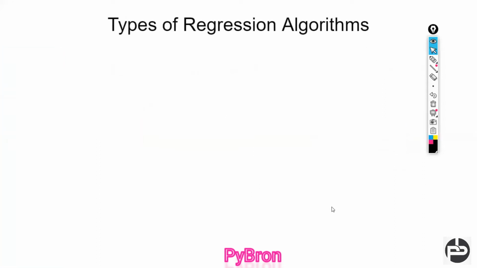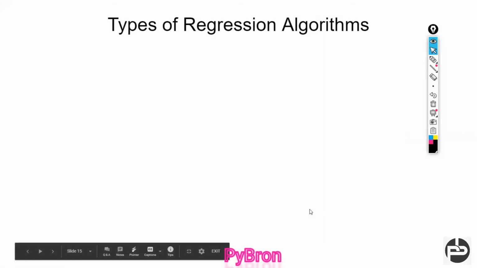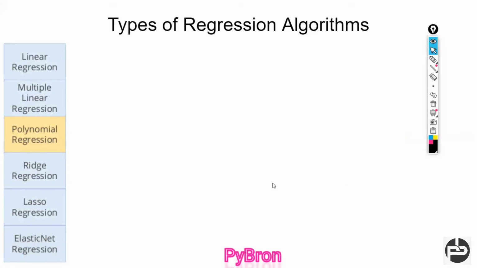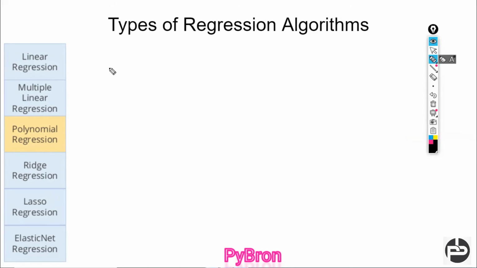Types of regression, right? So basically the third regression technique I can say is polynomial regression. What do you mean by polynomial regression? See, in case of linear regression or multiple regression, if you observe, everywhere my power of the dependent and independent variable is always one.